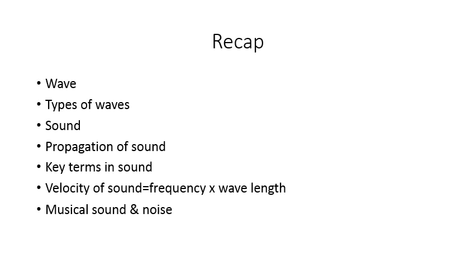In such cases, if we touch the sounding body, we can feel the vibration. Hence, the source of sound is a vibrating body. So, which bodies produce sounds? Vibrating bodies produce sounds.